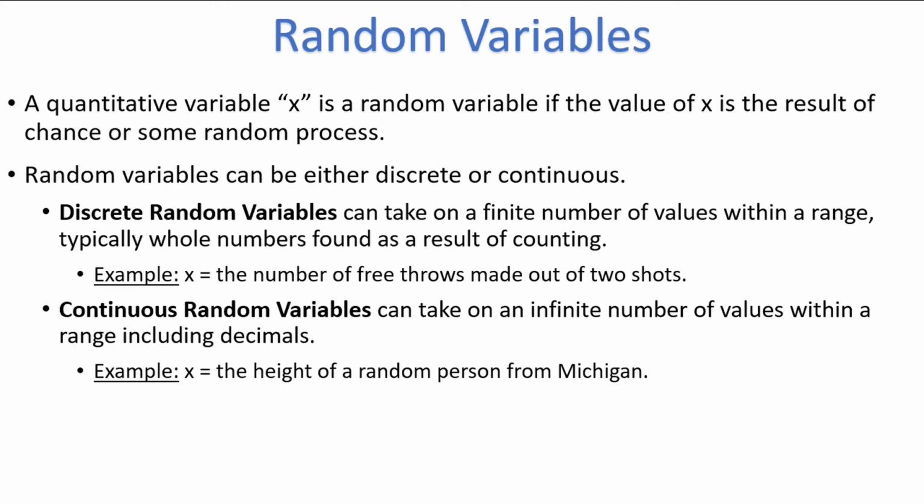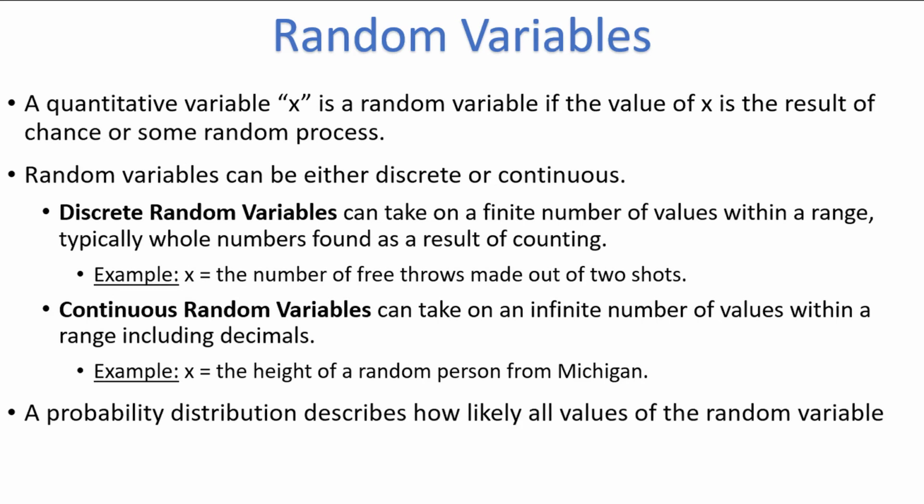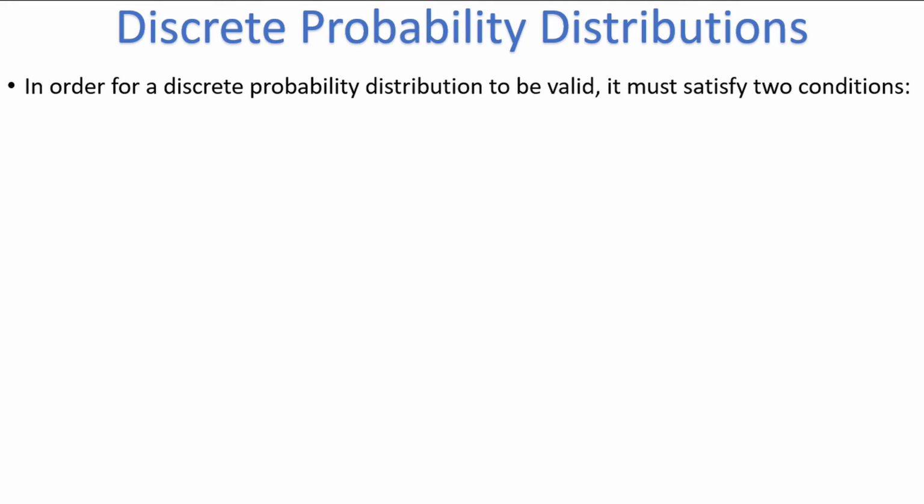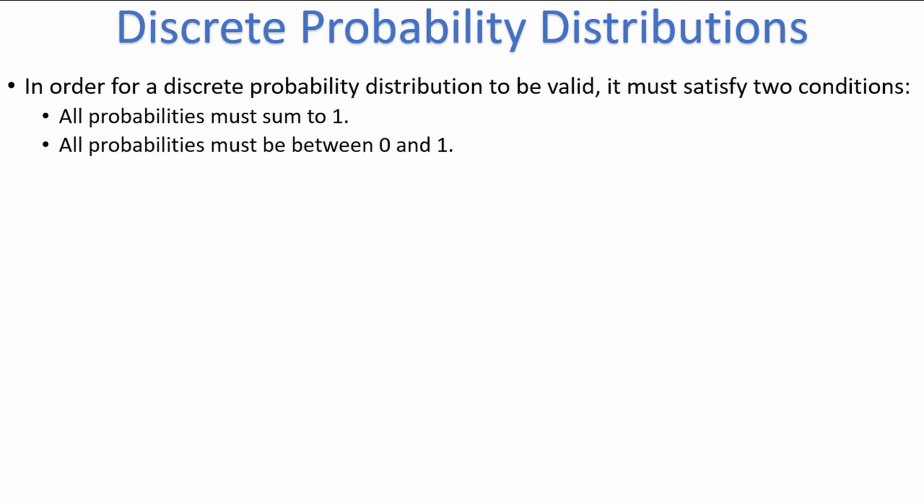Both discrete and continuous random variables have probability distributions, which describe how likely all outcomes of the random variable are to occur. The focus of the rest of this video will be on discrete probability distributions. In order for a discrete probability distribution to be valid, it must satisfy 2 conditions. First, all probabilities must sum to 1. Second, all probabilities must be between 0 and 1.